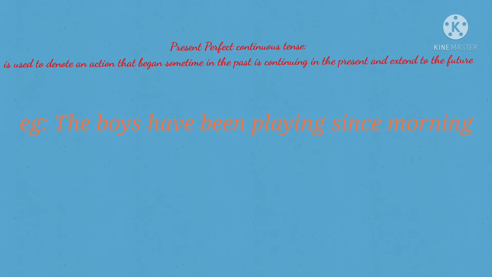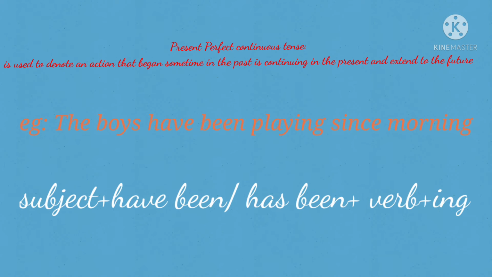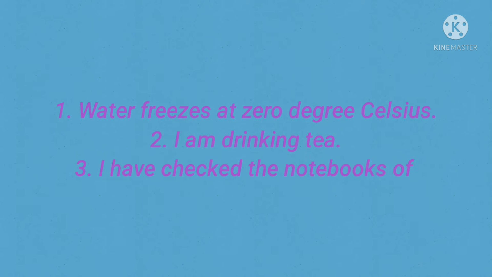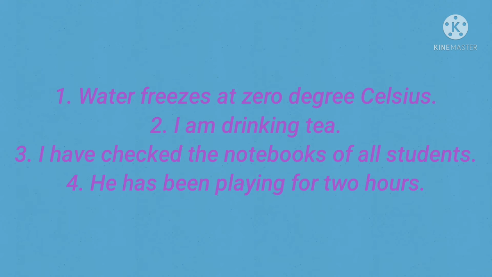The form in which this tense is written is subject plus have been or has been plus verb plus ing. So in the example, the boys is the subject. As the boys are plural, so we have used have been, and play is the verb with ing. Friends, I hope you have understood till now.